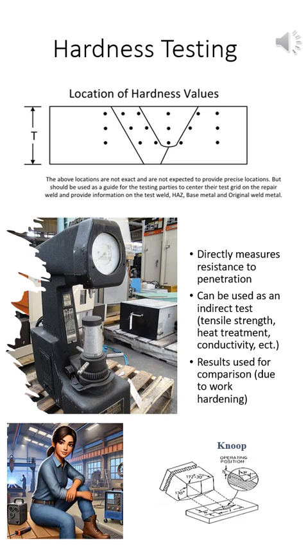By carefully analyzing a welded joint, we can identify hard zones and determine how welding heat has affected the base metal's properties.